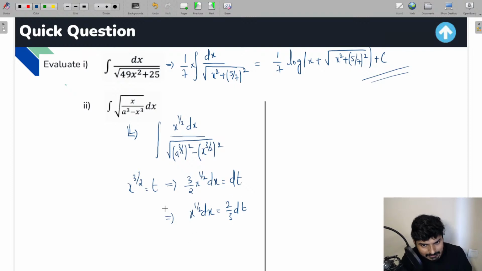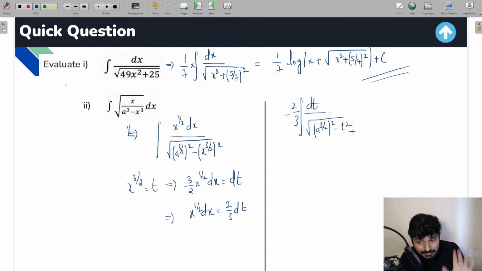So let me apply this modification to this question and see what I'm going to get. I'm going to get integration of x raised to 1 by 2 into dx, which is 2 by 3 into dt, whole divided by under root of a raised to 3 by 2 whole square minus x raised to 3 by 2, which is going to be t. So I'm going to get t square in this particular case.